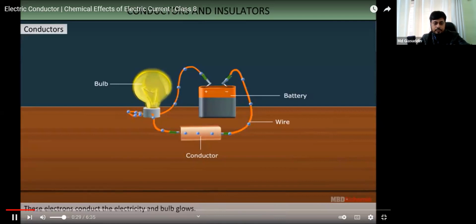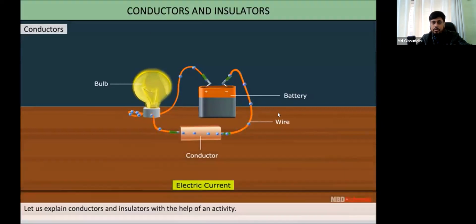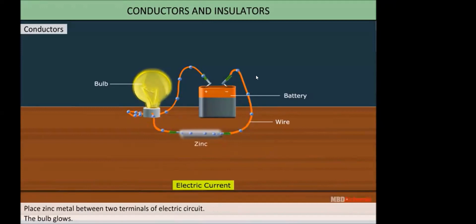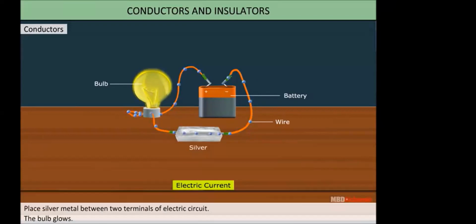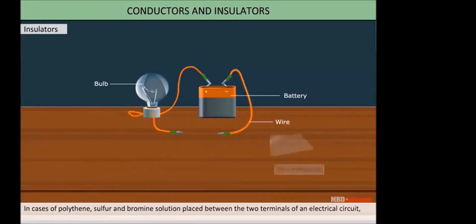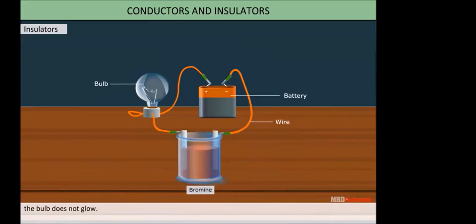And bulb glows. Let us explain conductor and insulator with help of activity. Place the zinc metal between two terminals of electric circuit. The bulb glows. Place the silver metal between two terminals of electric circuit. The bulb glows. This type of material is called conductor. In case of polythene, sulfur and bromine solution placed between two terminals of electric circuit, bulb does not glow.